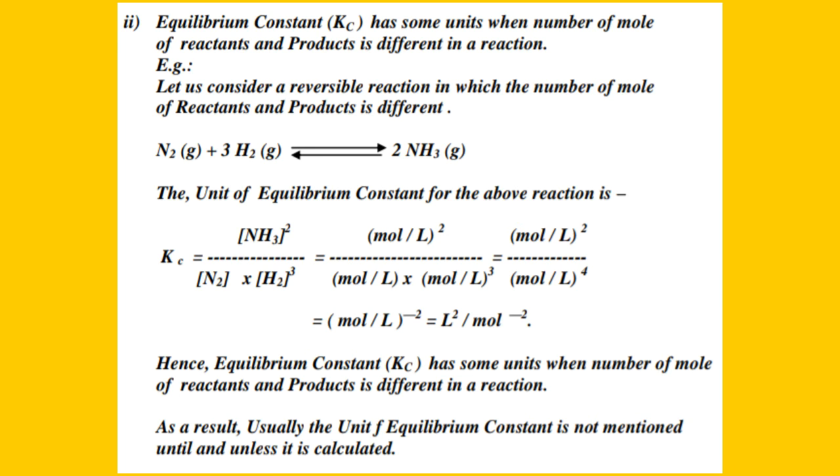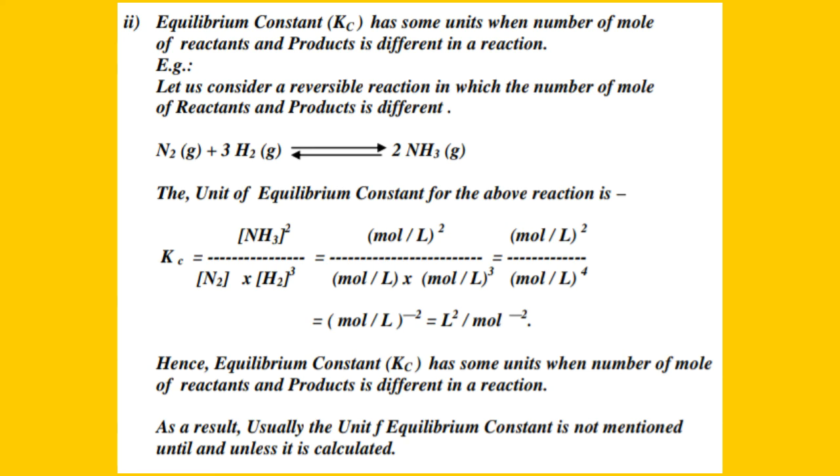By using the general expression of Kc we have discussed already, we get Kc is equal to the molar concentration of ammonia power 2 divided by the molar concentration of nitrogen into the molar concentration of hydrogen power 3. We have already known that the unit of molar concentration is mole per liter. So, (mole per liter) power 2 divided by (mole per liter) into (mole per liter) power 3.